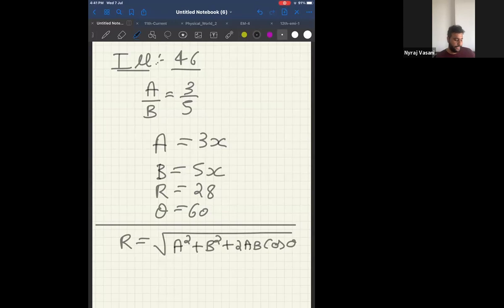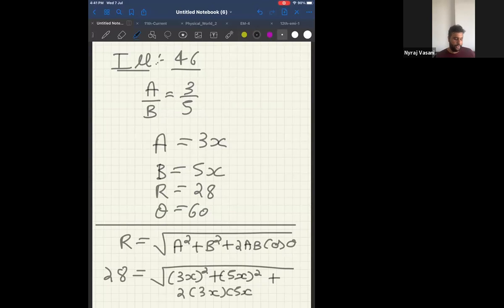Resultant is given as 28, equal to square root of A square is 3x square plus B square is 5x square plus 2 into 3x into 5x cos 60. Tell me what is the value of cos 60? Can I directly write the value of cos 60 as half?